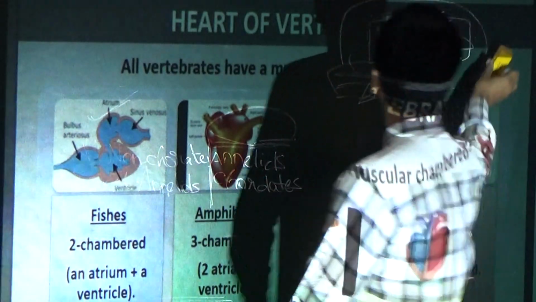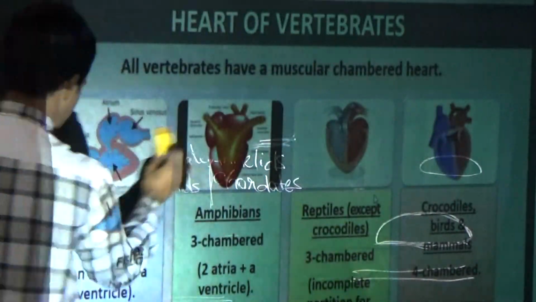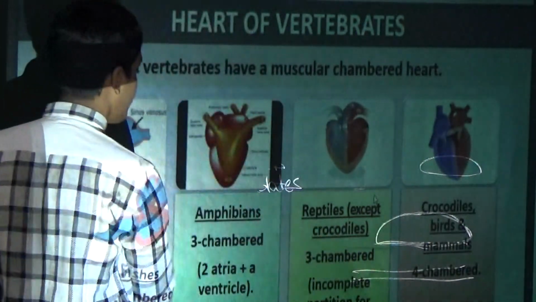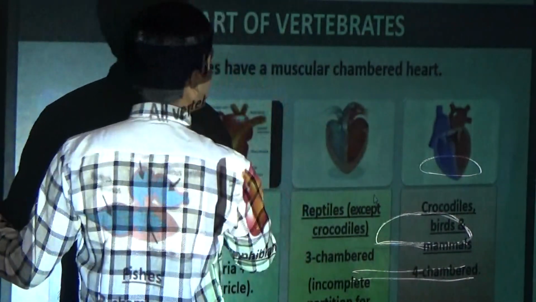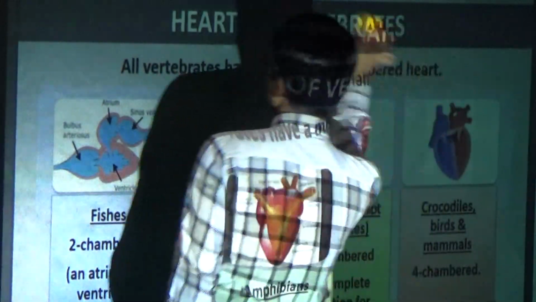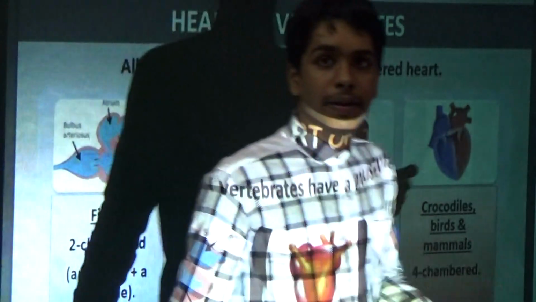Now we will see the heart of vertebrates. First, what are the vertebrates? Vertebrates are fish, amphibians, reptiles and mammals. Okay. First see this, I will explain.